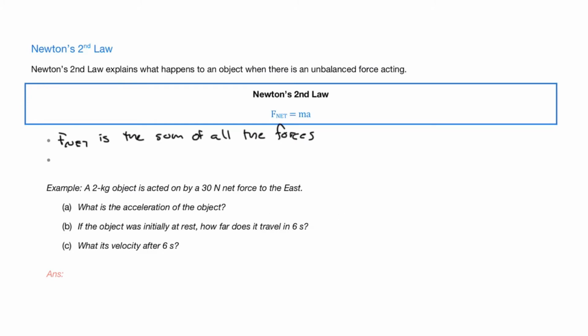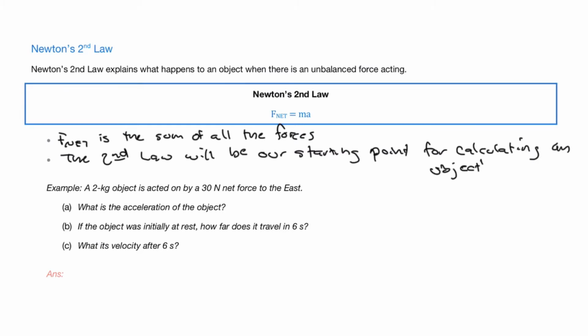And so what Newton's second law is going to do is connect our forces to acceleration. And why is acceleration so important? Well, in order to write down our kinematic equations and to predict the motion of an object, we need to know the acceleration. So ultimately, this is going to be the key linking point between forces and kinematics involving acceleration. And that's why the second law will be our starting point for calculating an object's motion. This is what we're going to be using all the time when we're doing problems, and you'll see that in the next lecture.